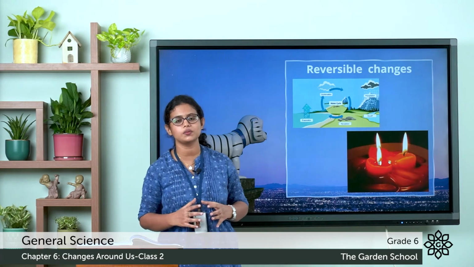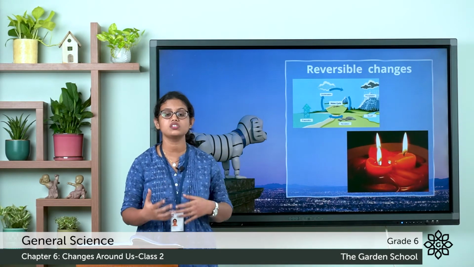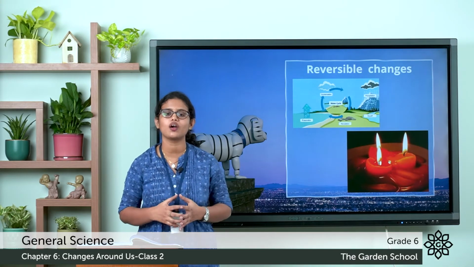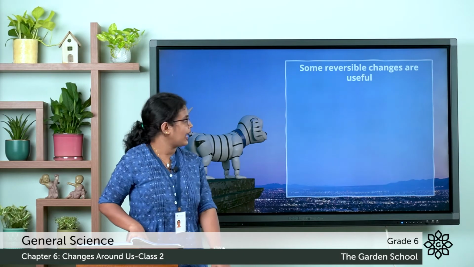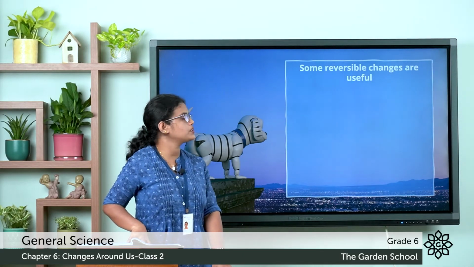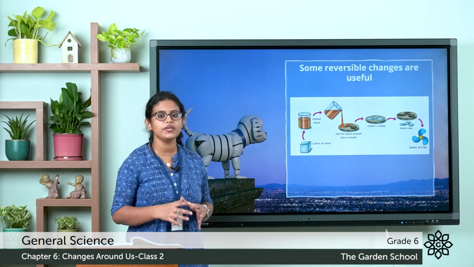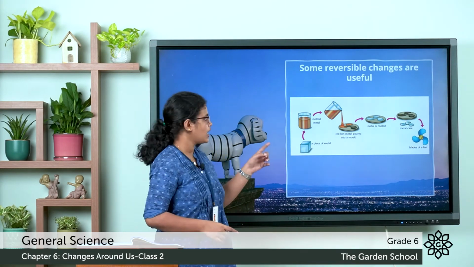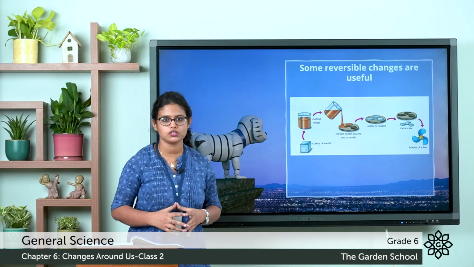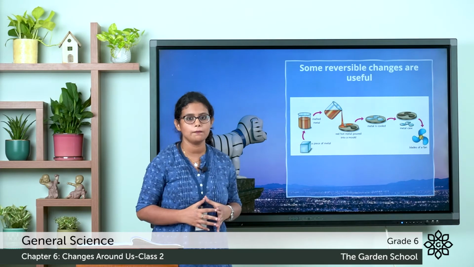So what are reversible changes? The changes that can be reversed, the changes that can be undone. Some reversible changes are useful. Here you can see the picture of a piece of metal in solid state. On heating, it changes into liquid, the melted metal.